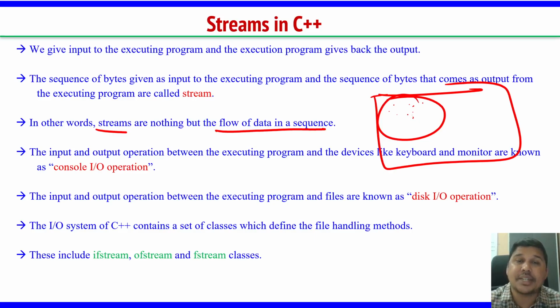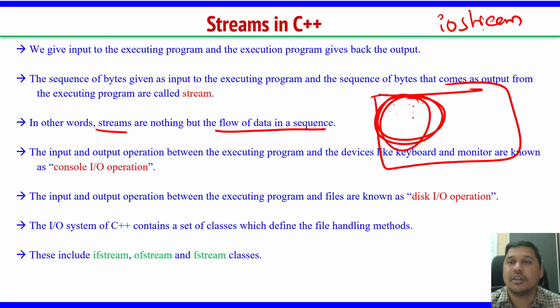To manage this stream, that is this input data, we have some stream classes. One among them is IO stream. Its use is to manage this data, this stream.